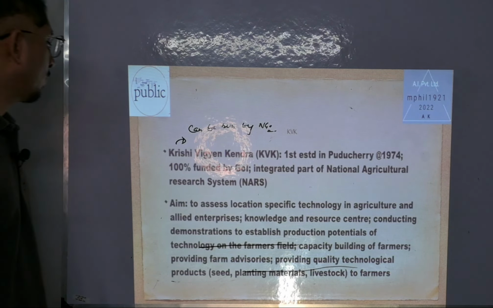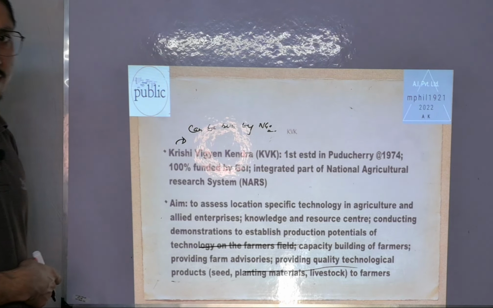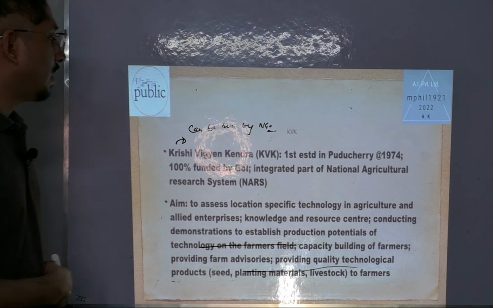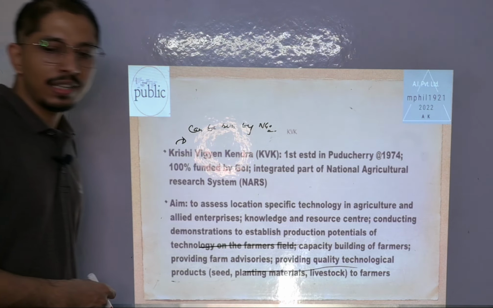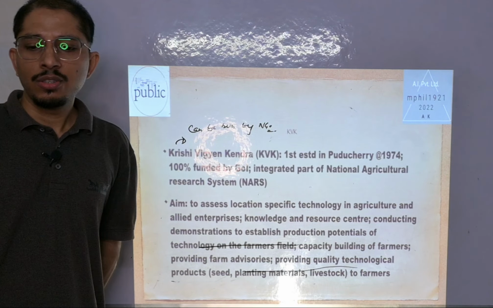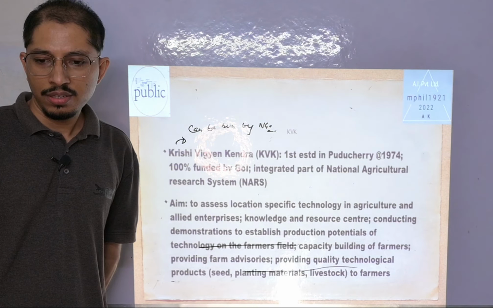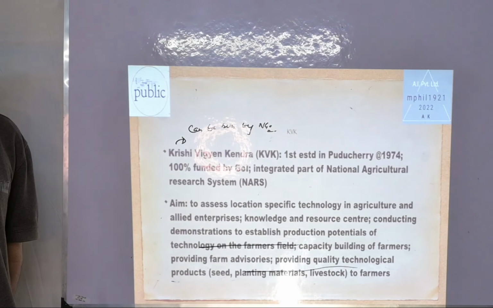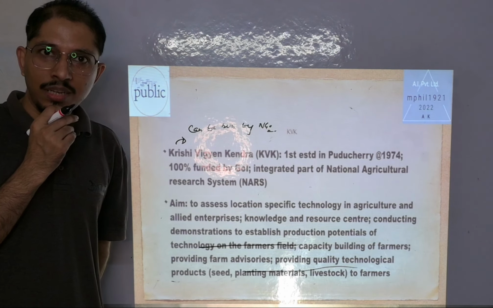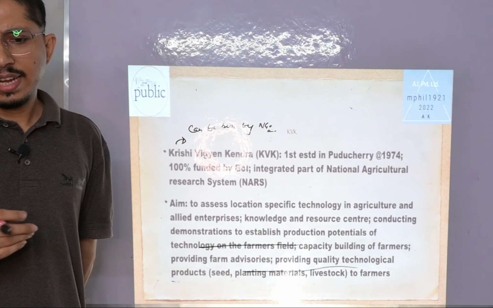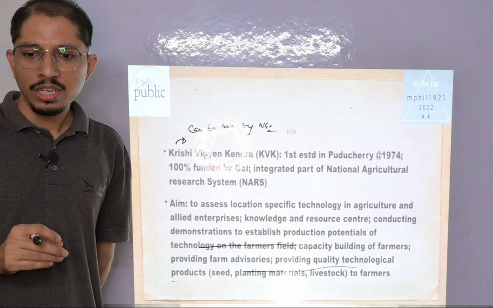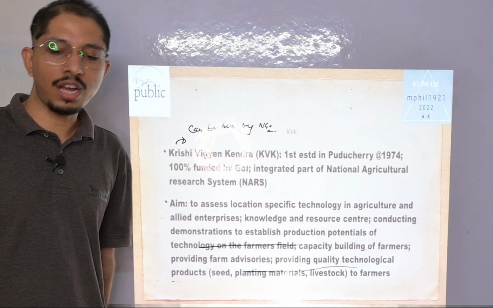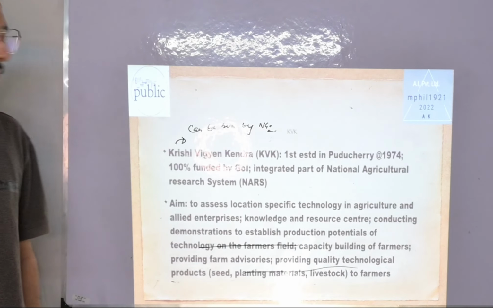So what is its aim? In general, there is a Krishi Vigyan Kendra in each district of the country. Its aim is to assess location-specific technology in agriculture and allied enterprises. It is the knowledge and resource center, and it conducts demonstrations to establish the production potential of technology in the farmers' fields. It provides capacity building training and farm advisory to farmers. It also produces quality technological products such as seed, planting materials, or livestock, and makes them available to farmers.